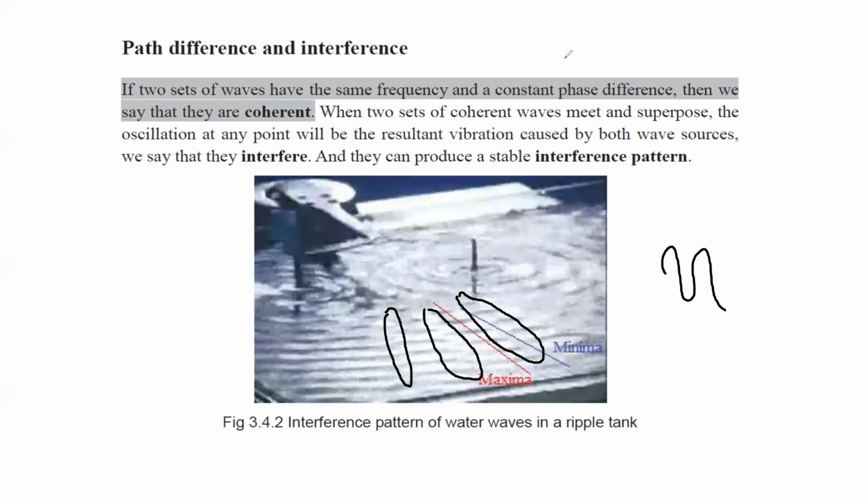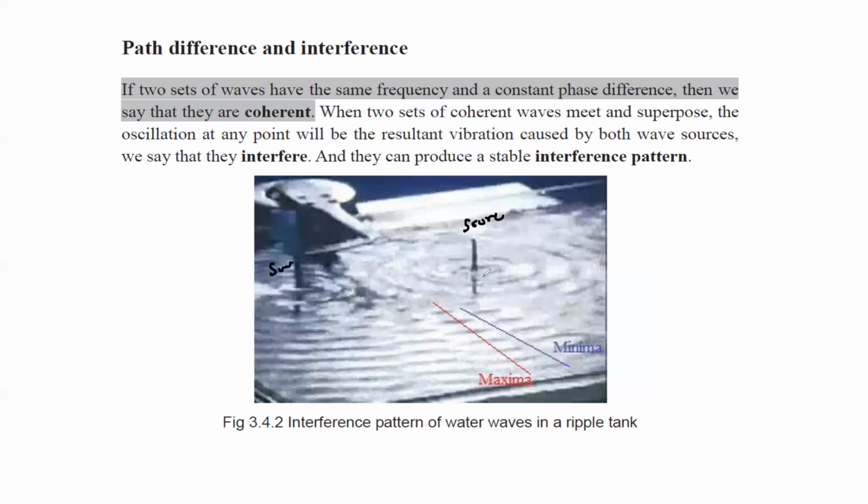So what does it mean? This region is known as a minima. These are the sources. This is source 1, for example, and this one is source 2. These two sources are emitting waves in all directions.